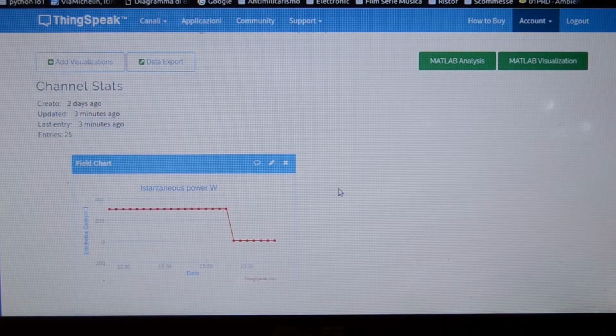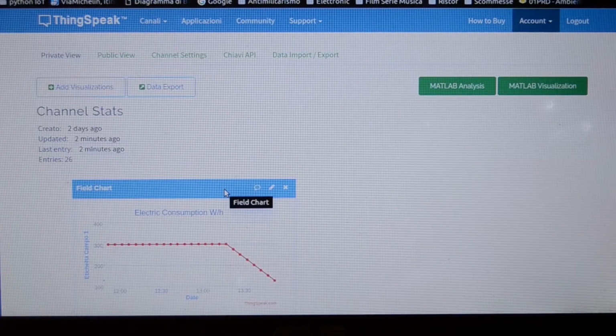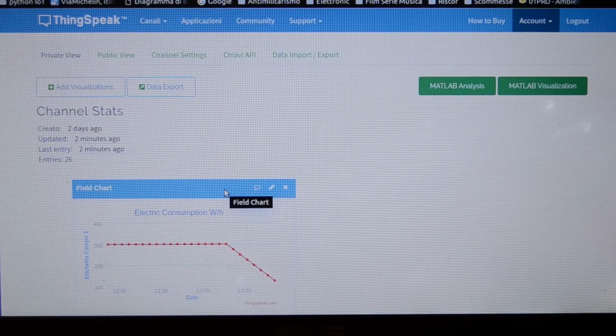So the instantaneous power is computed taking into account the actual speed at which the heater is turned on. Instead, the electric consumption has been computed considering 300 watts of power for each level and the time a certain level is on. So basically it is computed as the mean of the power of the particular level over the time it is turned on.